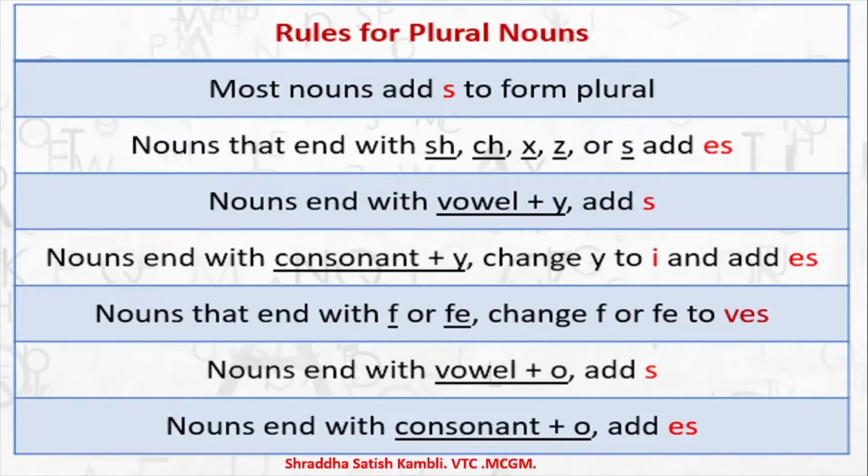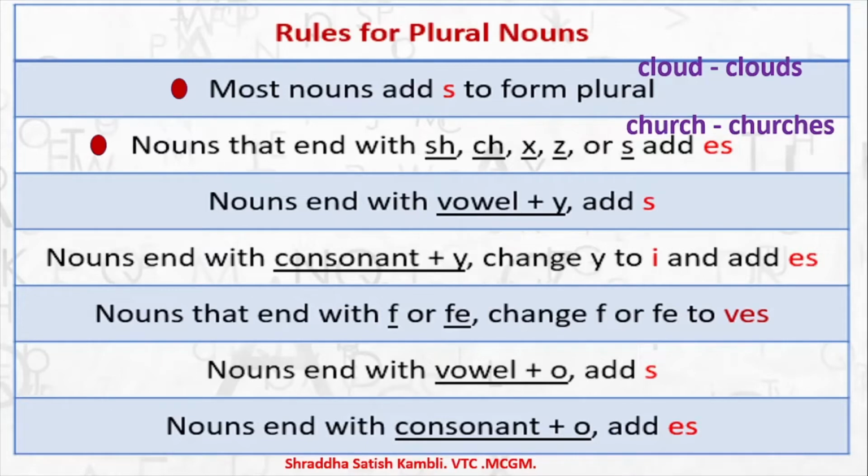So the first one, most nouns add s to form plural. For example, you have cloud, clouds. So see, you added the s to form the plural. So most of the nouns, they add s to form the plural. But we have rule number 2, which says nouns that end with sh, ch, x, z or s add what? The es to it to make plural. So let us take a look at an example here. Church, churches. We also saw watch, we saw glass, we saw dish.